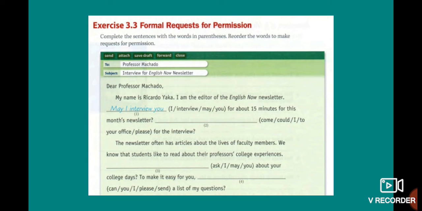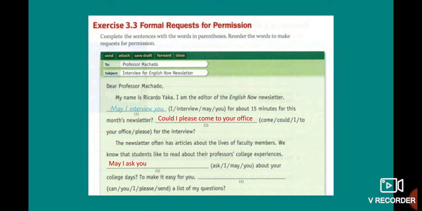Okay, dear Professor Machado, my name is Ricardo Yaca. I am the editor of the English Now newsletter. May I interview you for about 15 minutes for this month's newsletter? Could I please come to your office for the interview? The newsletter often has articles about the lives of faculty members. We know that the students like to read about their professors' college experiences.